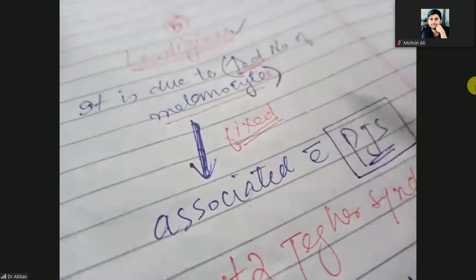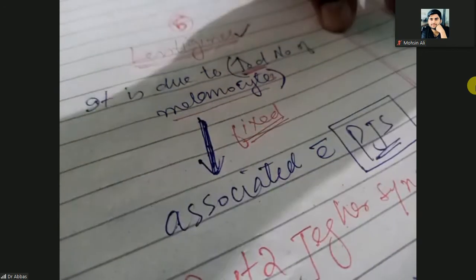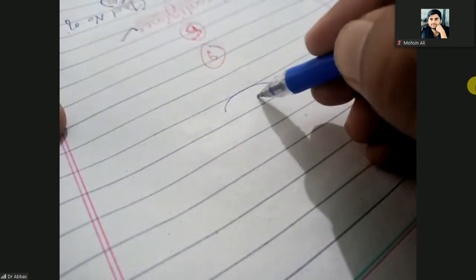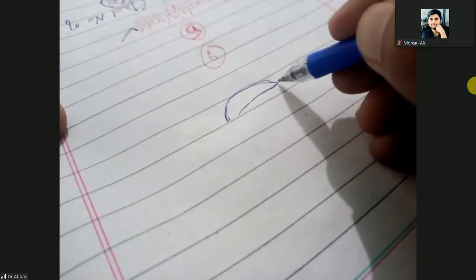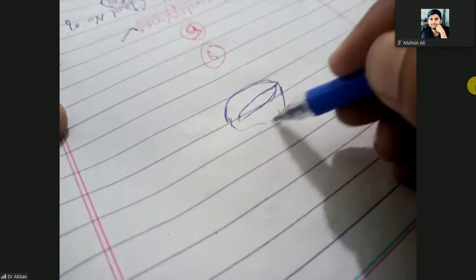Hamartomatous polyps of the GIT. So when you feel there is a perioral lentigens with the stomach, I'm going to discuss again. Maybe it will be very clear to you. Here is the face, the upper lip and the lower lip of the patient.